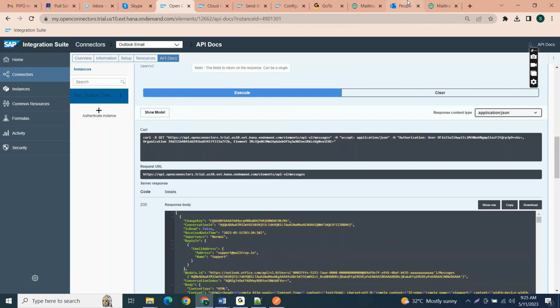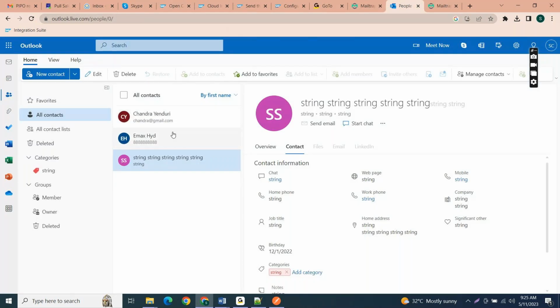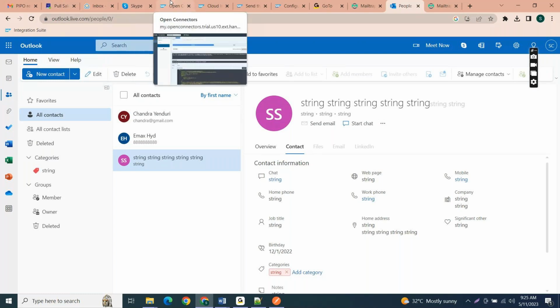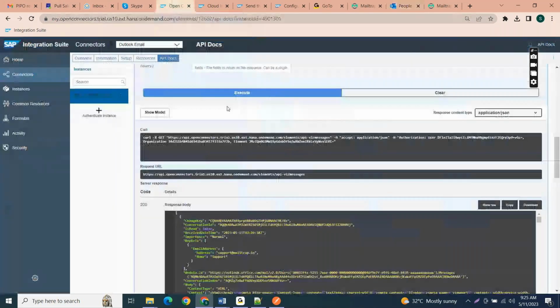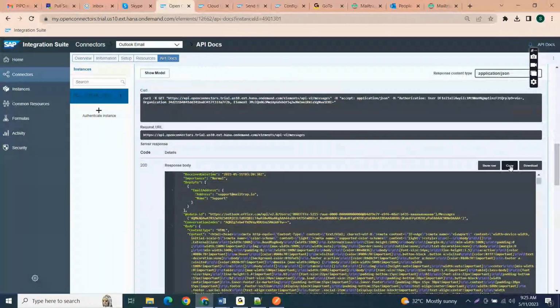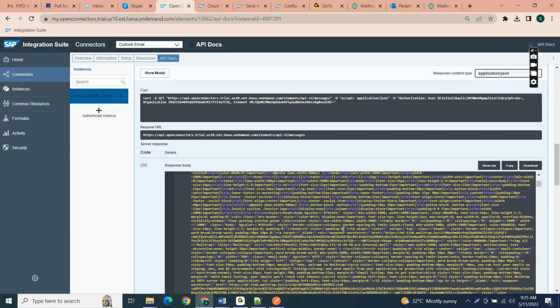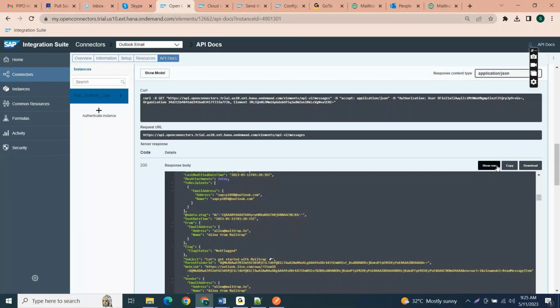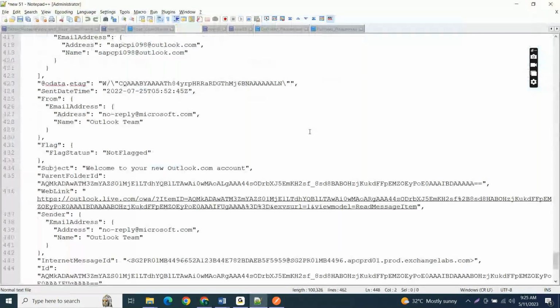it will connect with this Outlook service, fetch the information, and send the response back to the source system. The source system is here itself. So I'm copying this response I got from the server. Let me copy this first to the notepad and paste it in a new one.